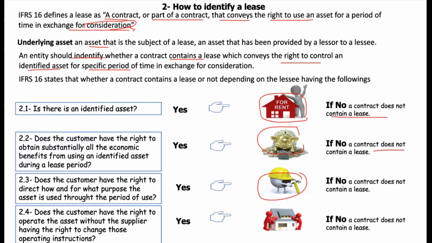If the lessor has no right to change those initial instructions, it means there is a lease contract, and we have to consider the lease contract. Otherwise, there should be no lease contract at all.